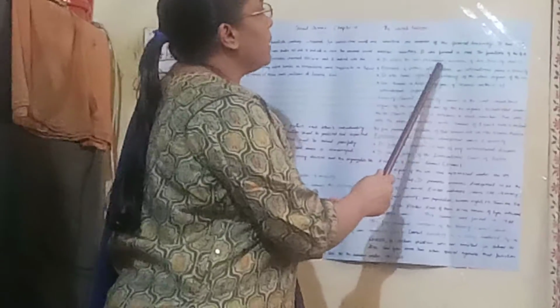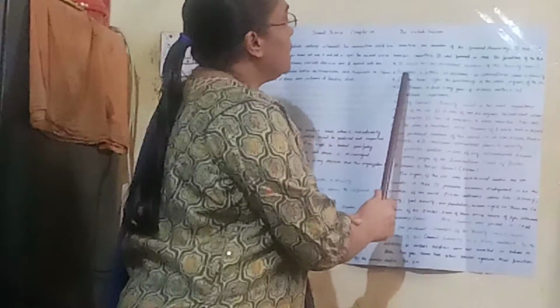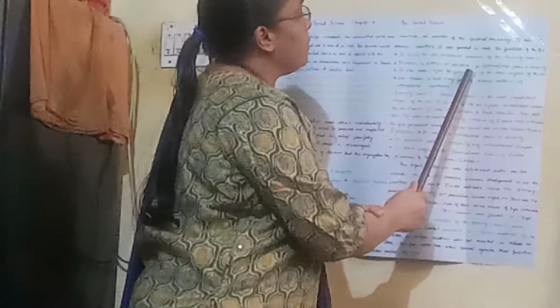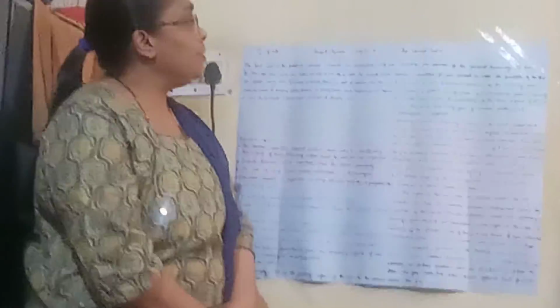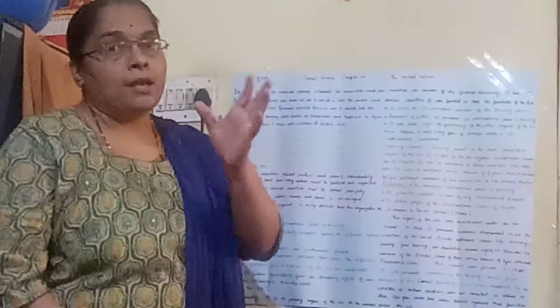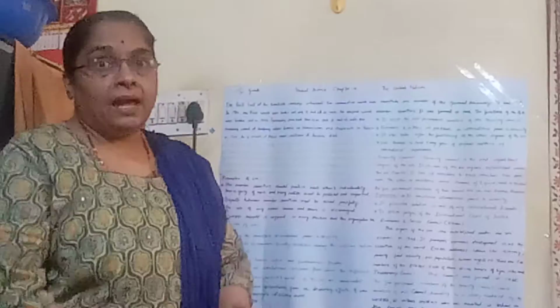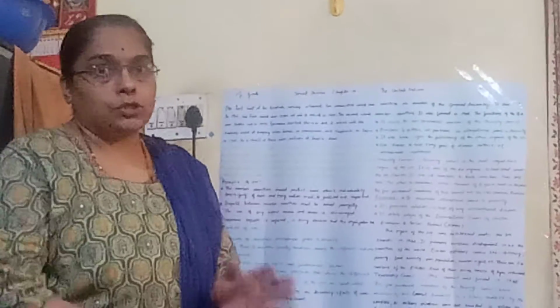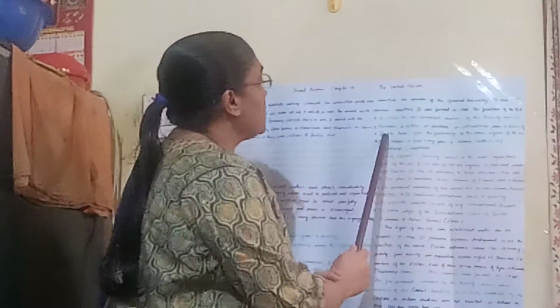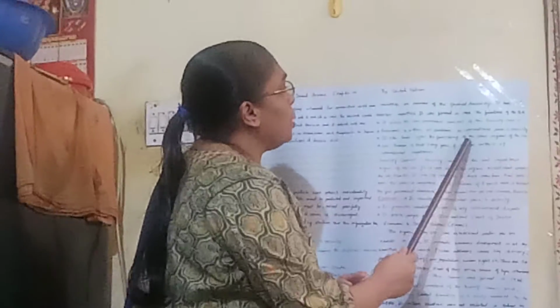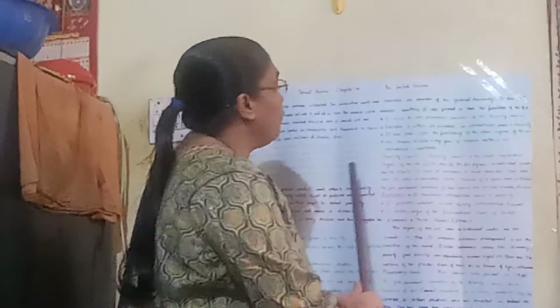It elects the non-permanent members of the Security Council. Number 2, it discusses and settles all problems on international peace and security. As I told you, its main emphasis is on peace and security of the countries, people, and coordination among the countries. Next, it also looks after the functioning of the other organs of the UN.